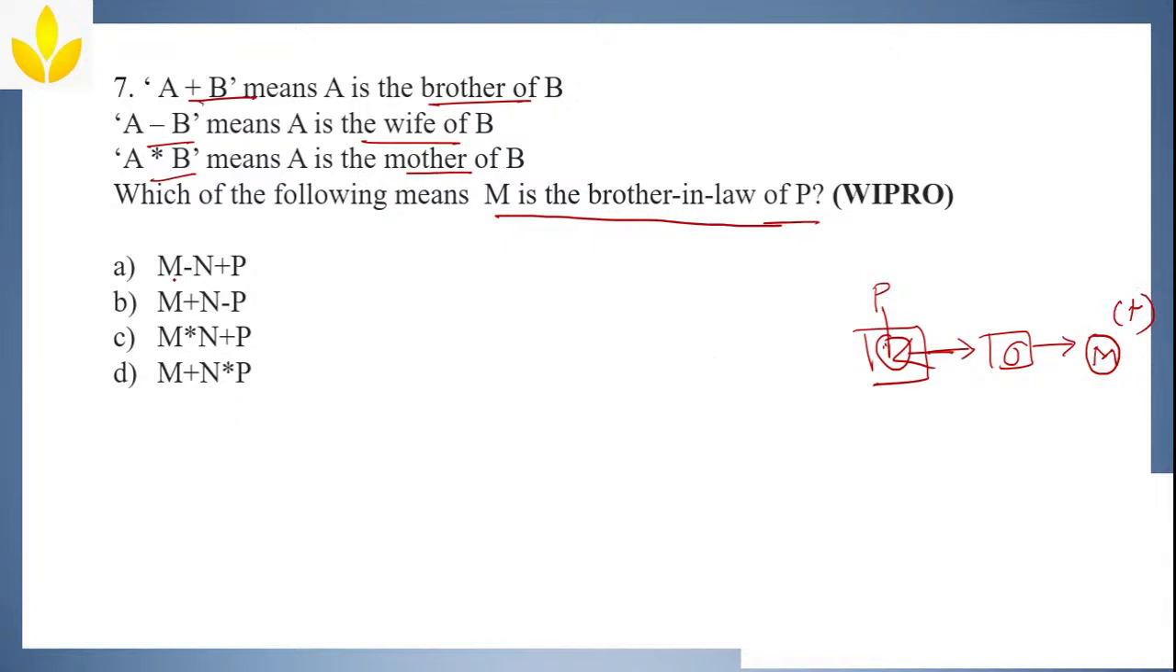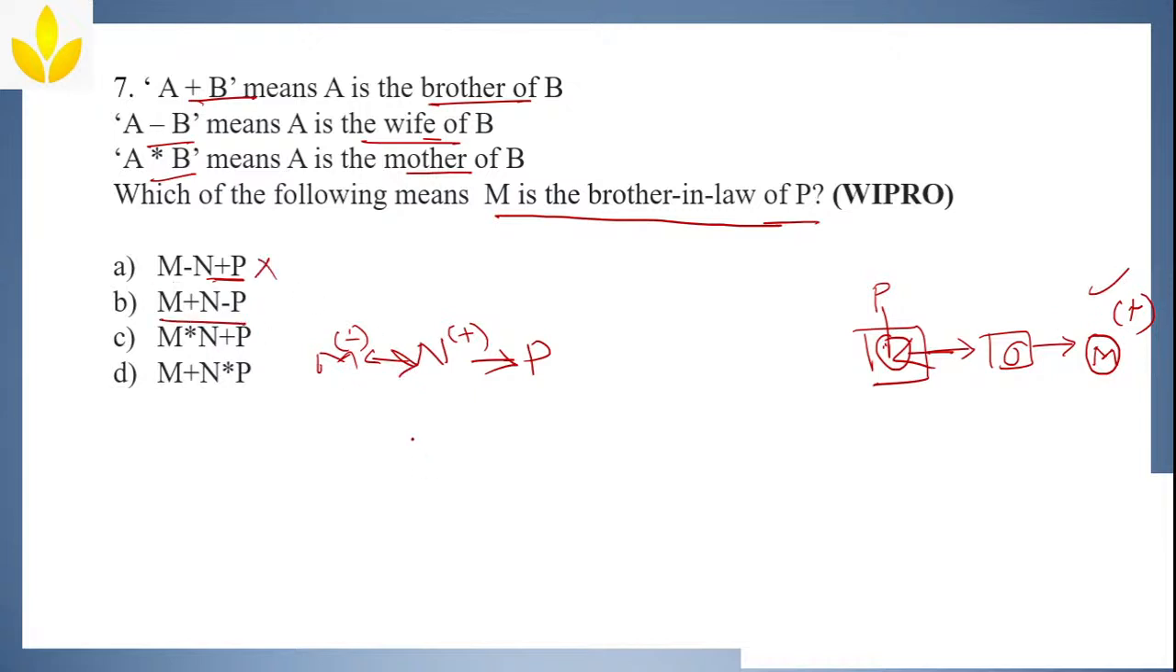Okay. Now, as you said, we can start solving it from last to first. N plus P. First we'll solve. Plus means brother. Okay. That means N is brother of P. Next, M minus N. Minus means wife. Means M is a wife of N. Now, when you look at here, what I want is M to be a male, but here I am getting a female. So, you can cancel it out.